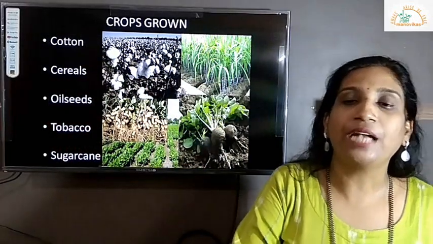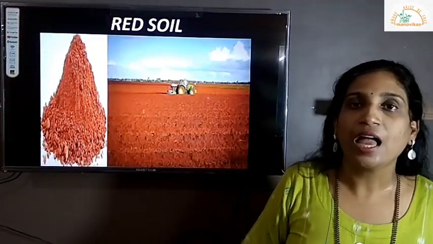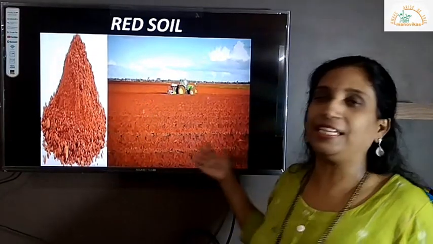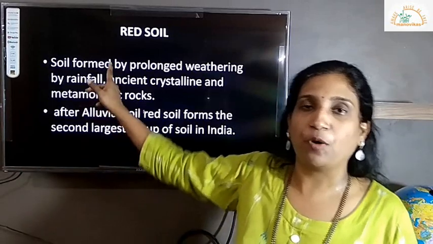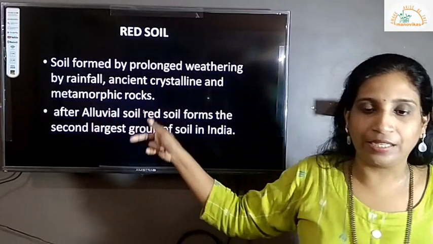The next important type of soil we have in India is red soil. From the color, you can identify the soil. As you can see here, red color soil is red soil. Okay. And after alluvial soil, this is the most important soil or widely spread soil in India.